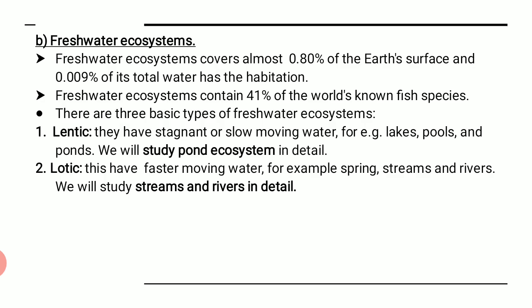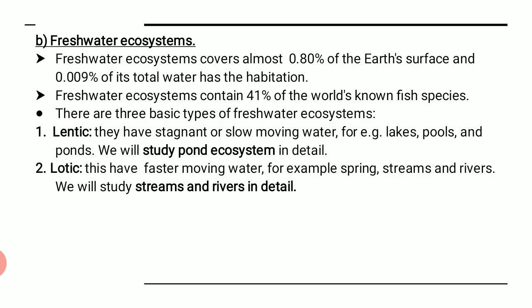The freshwater ecosystem contains 41% of the world's known fish species. That means out of 100% of the fish species, 41% are available in fresh water. Now only freshwater is not going to make us learn about the fresh ecosystem. It has its own bifurcation. That means even freshwater can be subdivided. It is in the form of lentic, lotic, and the third one is wetlands. Now what are lentic, lotic and wetlands? We will study them with an example so that things are clear to us, right?